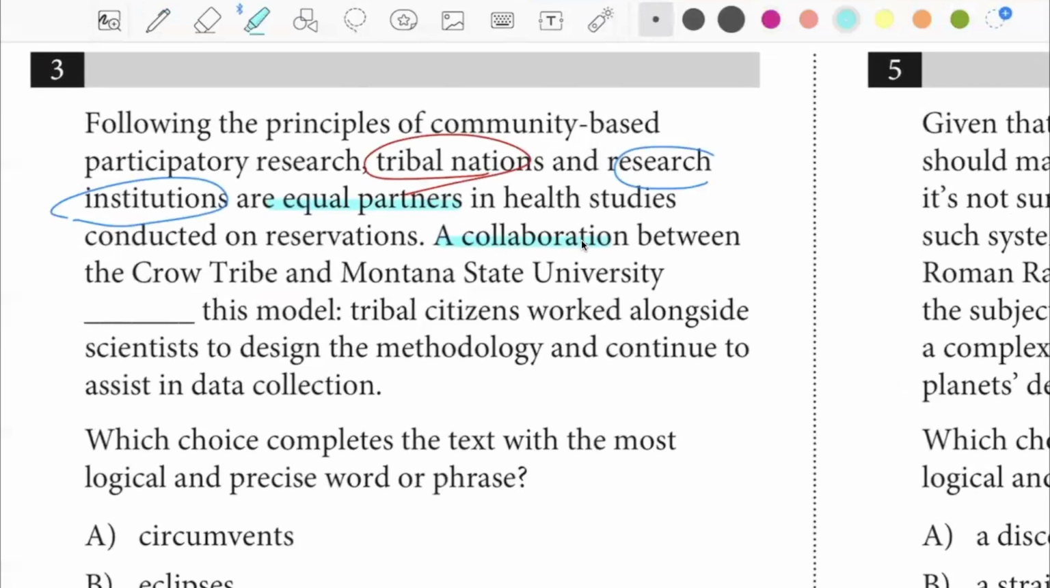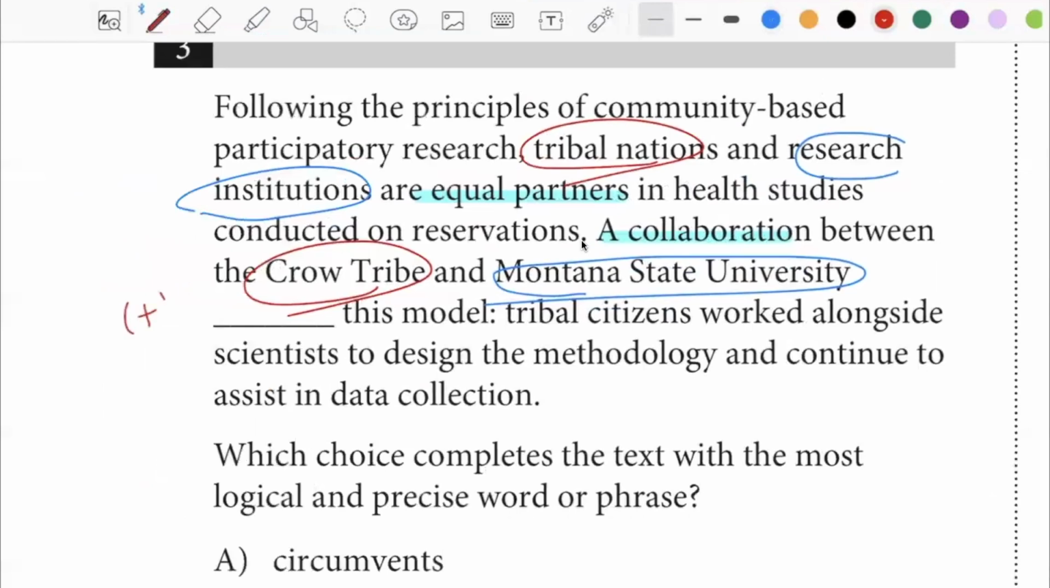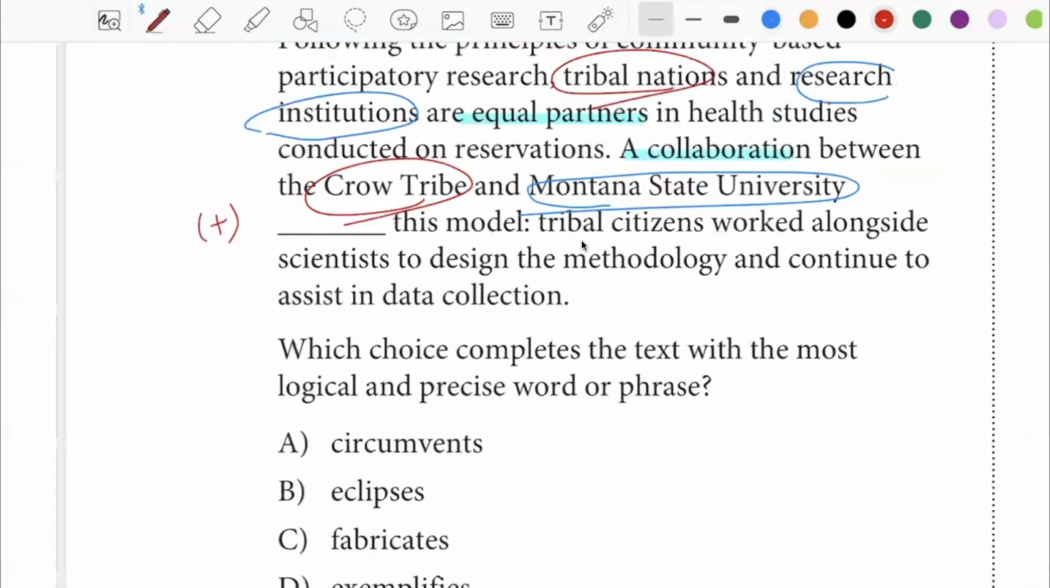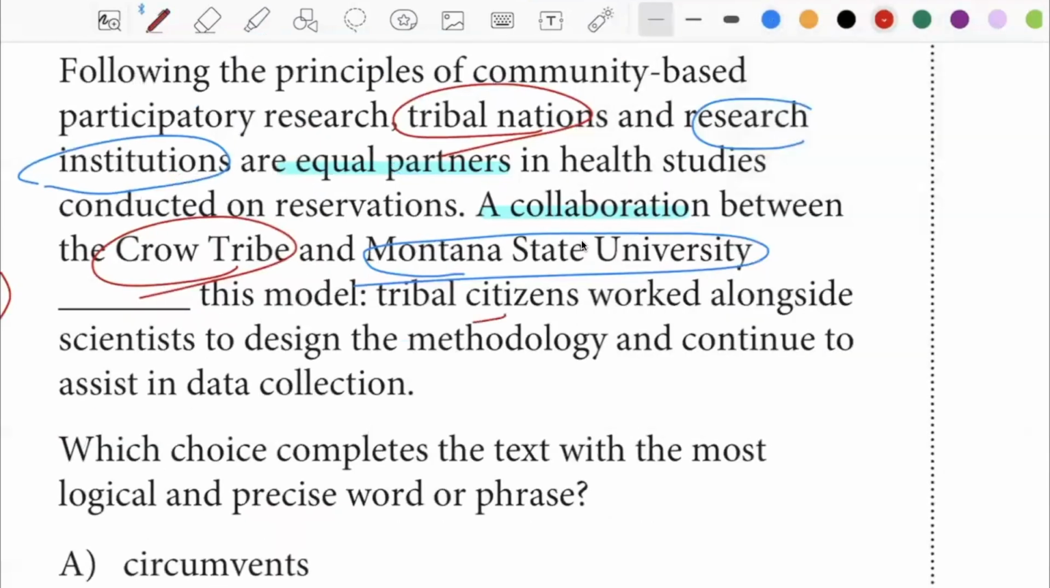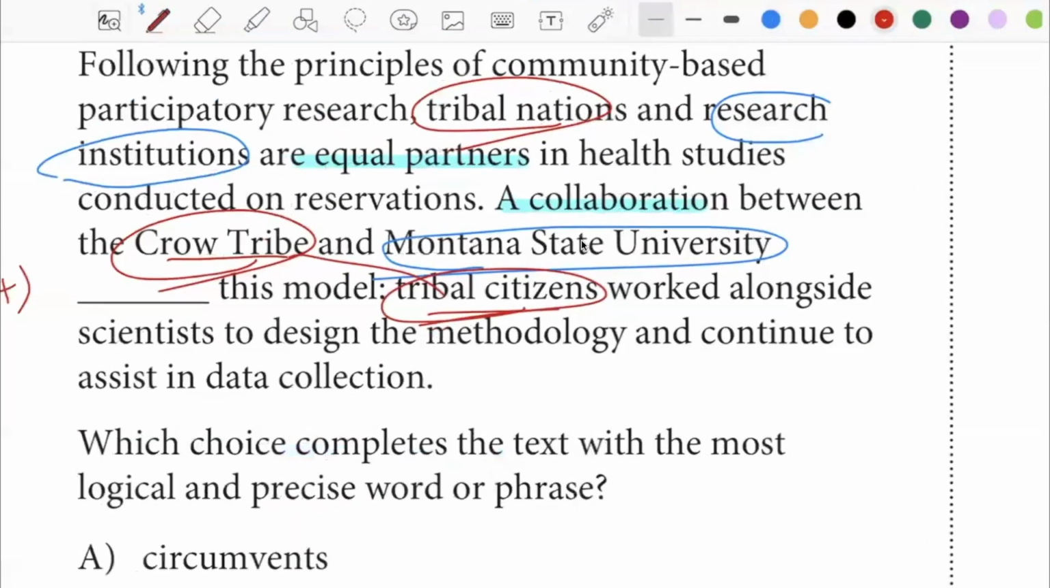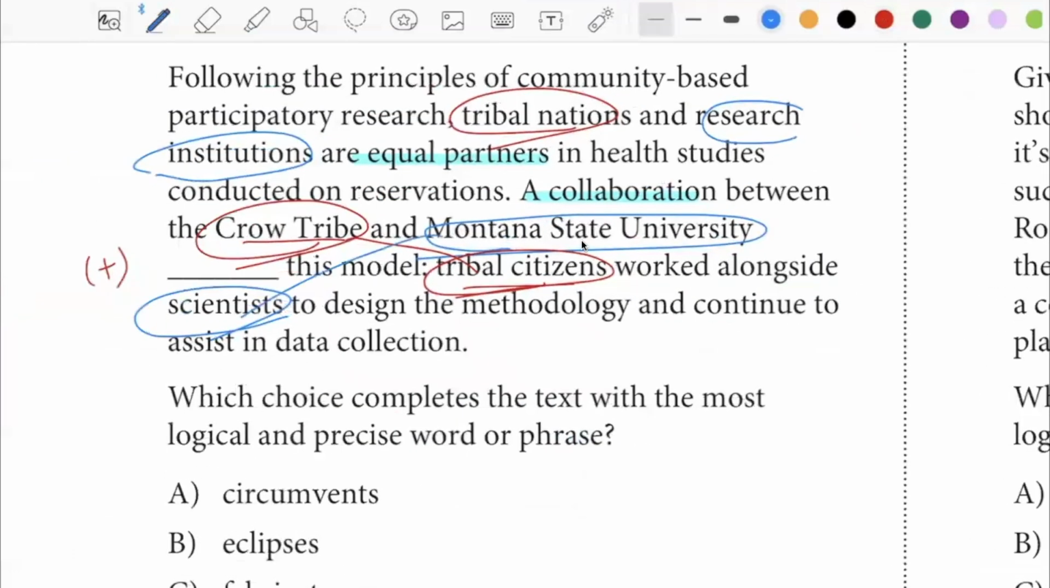And then we have Montana State University as a research institution and the Crow tribe as an example of a tribal nation. Now, must be what? I would venture to say that I would expect some kind of positive word here. Tribal citizens. So the tribal citizens worked alongside scientists, right, to design the methodology and to continue to assist in data collection.